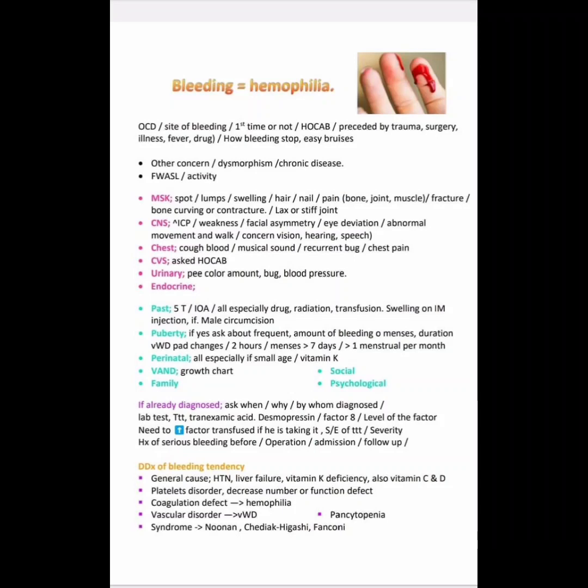Haemophilia history, how can we take? So for haemophilia history, first we ask about the OCD: onset, when it started, the course and the duration of the bleeding. Then the site of the bleeding, exactly which site the bleeding occurred. Is this the first time it has occurred or not?